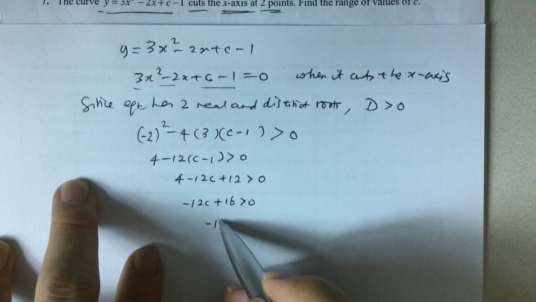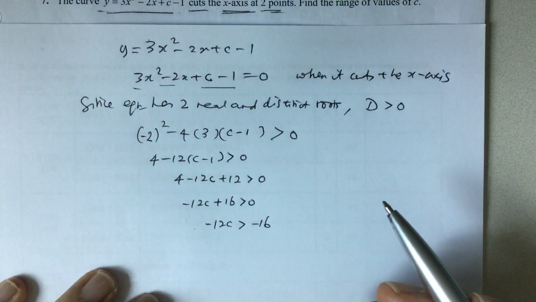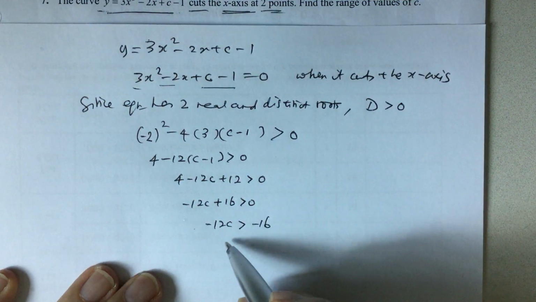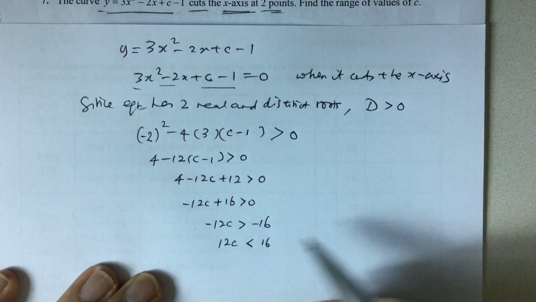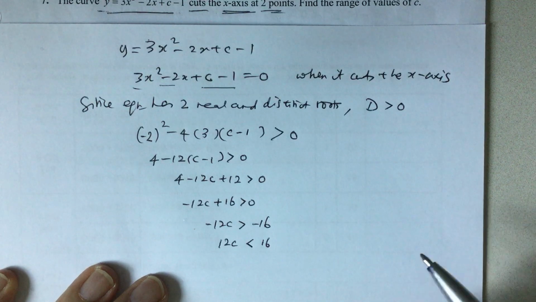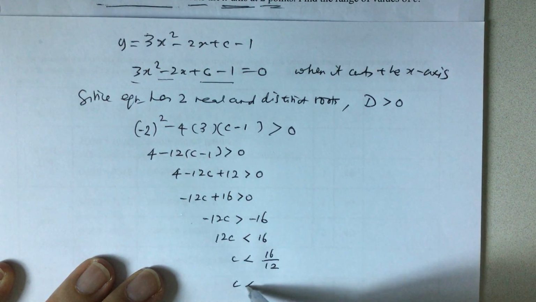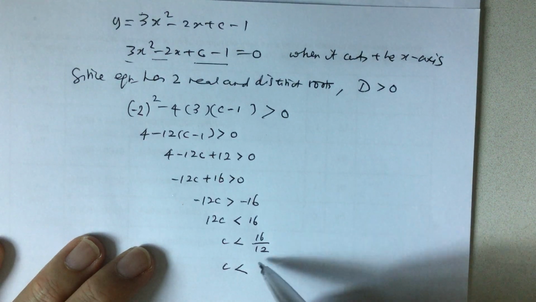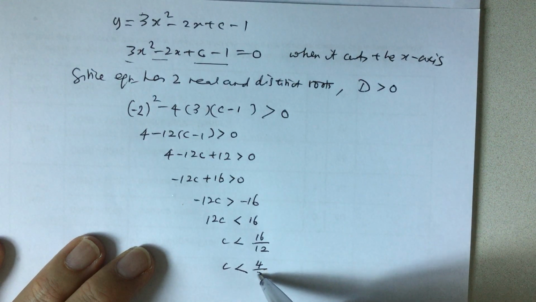So negative 12c is bigger than negative 16. Dividing by negative 1 on both sides, I will have 12c less than 16. Note that we have to reverse the inequality sign. So c is less than 16 over 12, or c less than, 16 over 12 dividing by 4 and 4, 4 over 3.